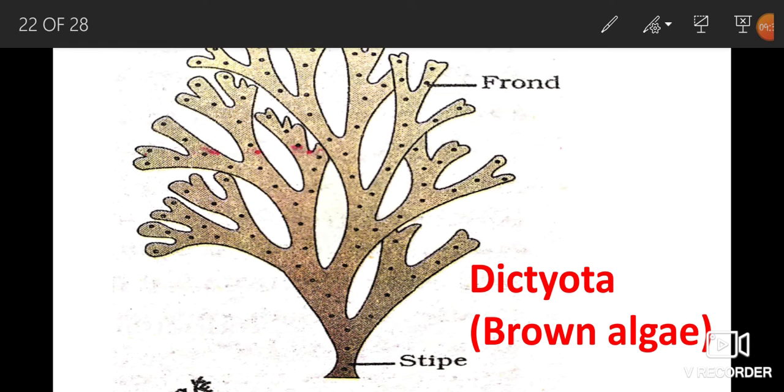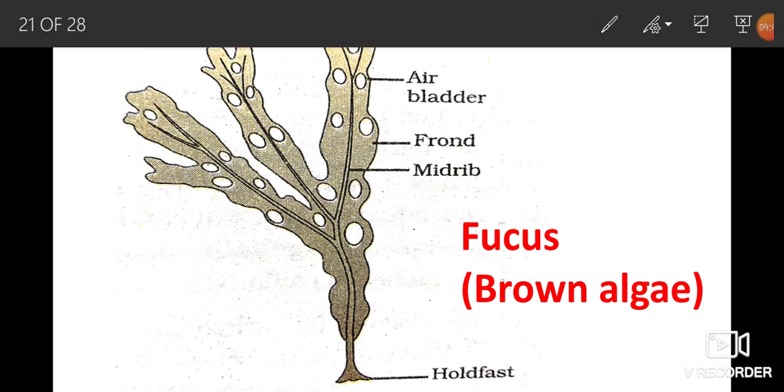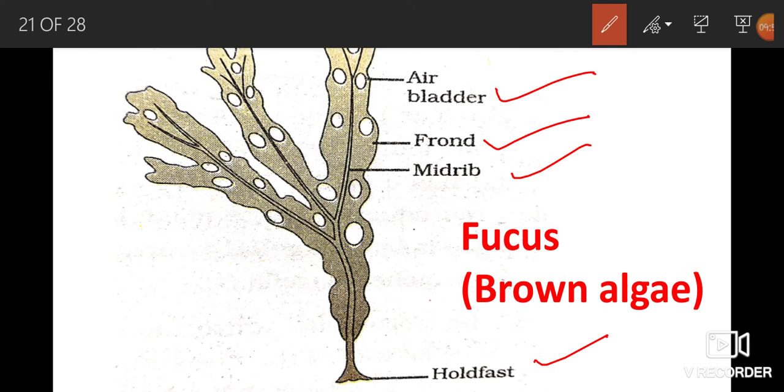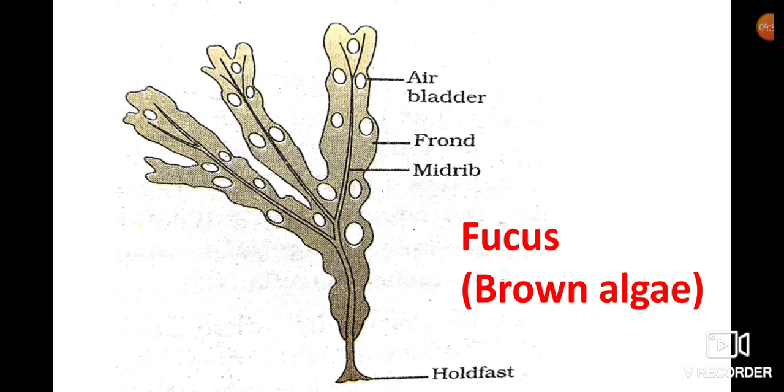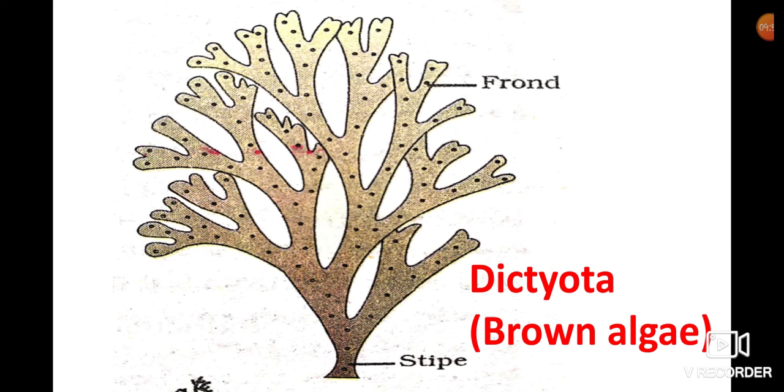Fucus shows holdfast cell, midrib, that appears like a midvein, and the frond, and an air bladder is also present. Dictyota shows stipe and fronds, and belongs to the Phaeophyce members. And let us discuss another class, that is Rhodophyce.